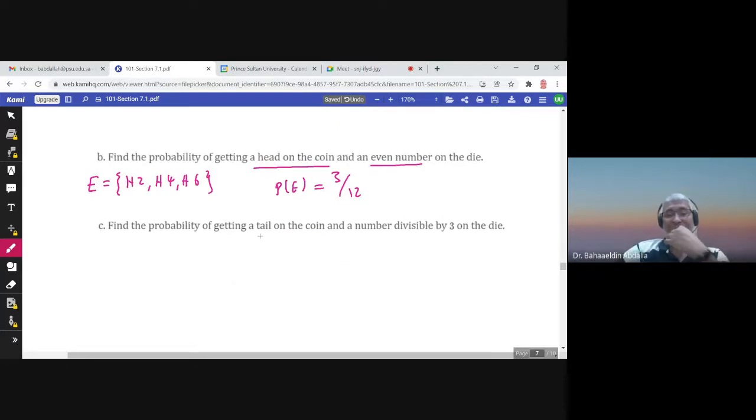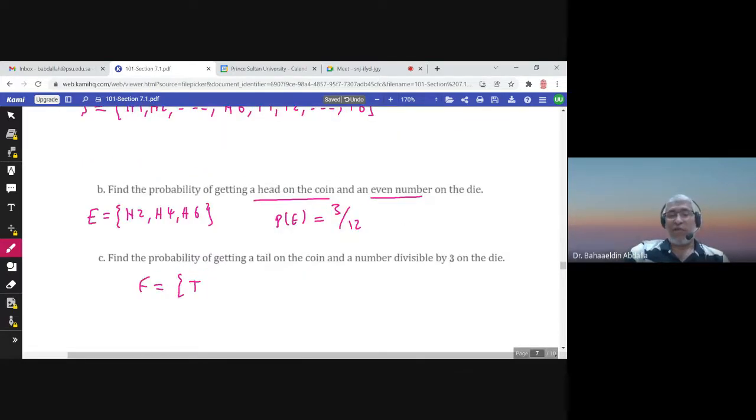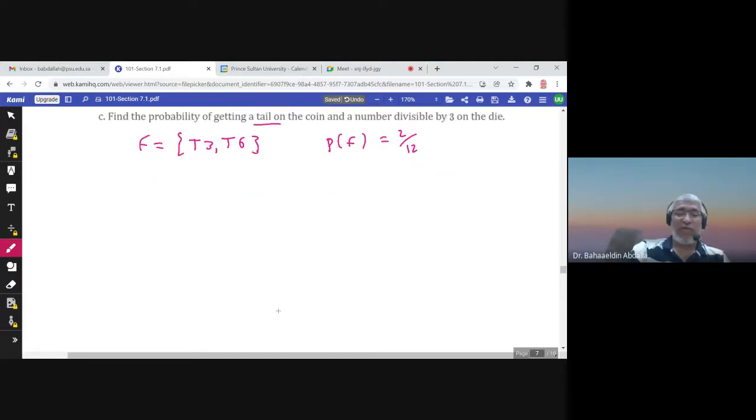Find the probability of getting a tail on the coin and a number divisible by 3. The numbers are from 1 to 6. Divisible by 3, we have 3 and 6. So tail on the coin and divisible by 3, I have only 2 elements. So the probability of F would be 2 over 12.